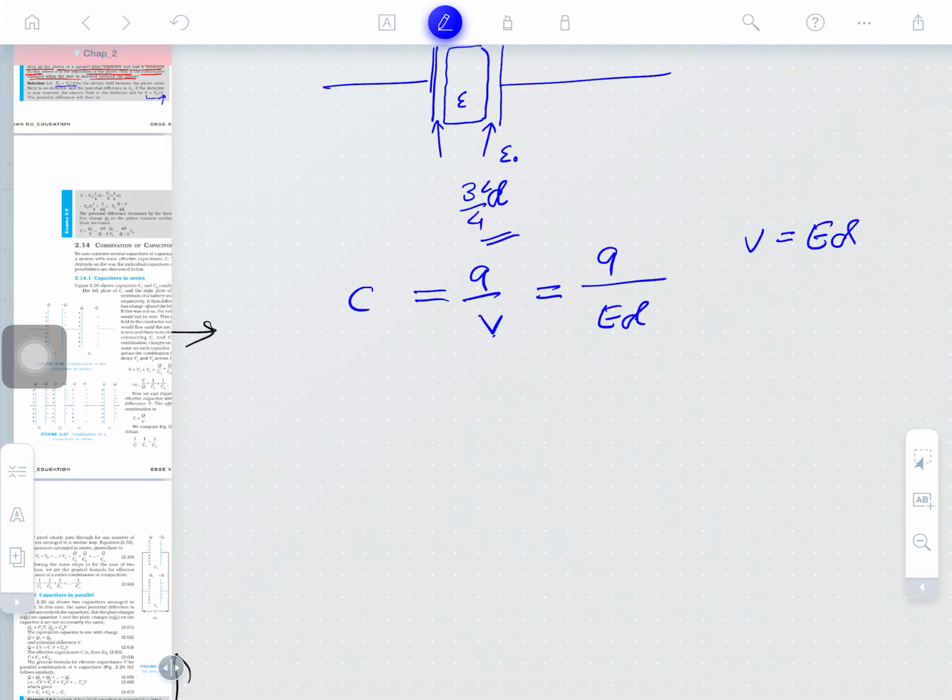What is proportional to E? V is proportional to E, and C is inversely proportional to V. It means the factors that increase E will increase V, and will decrease C. You just have to understand the relation between them. The factors which increase E will increase V but will decrease C. Why? Because the relationship is mathematically before you.